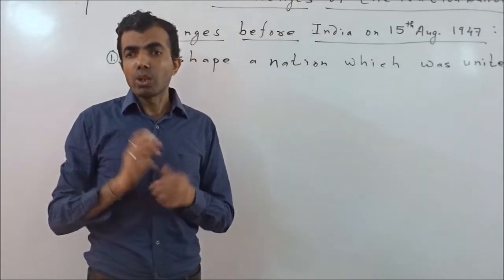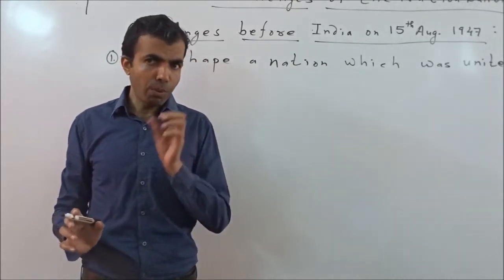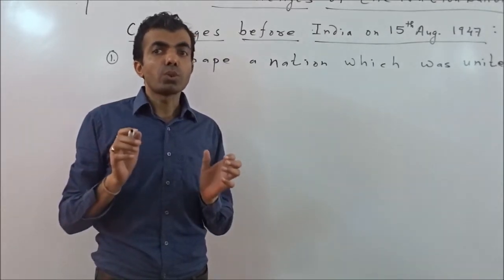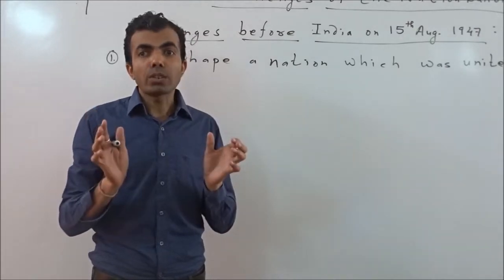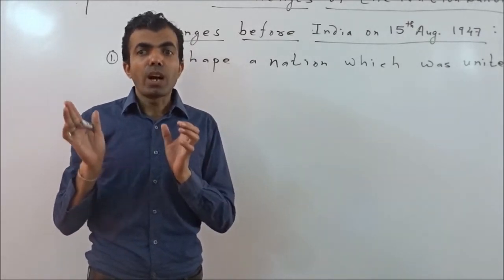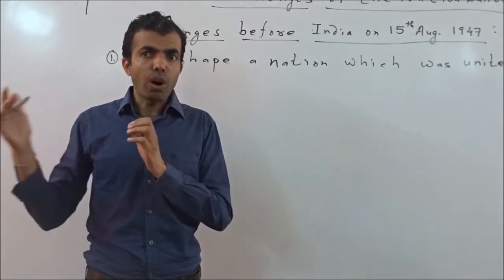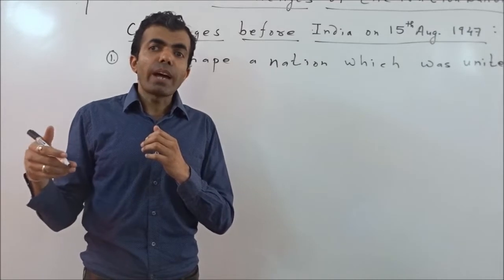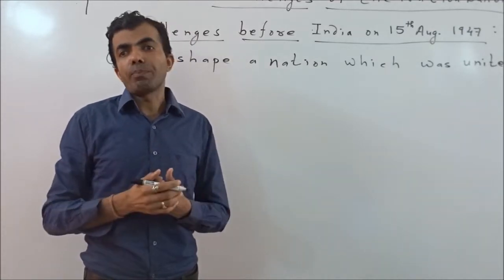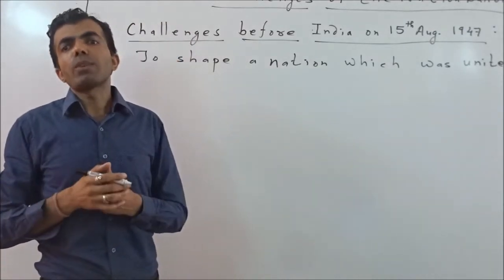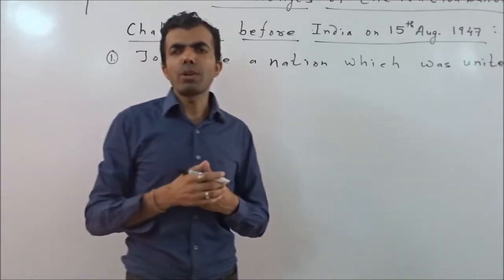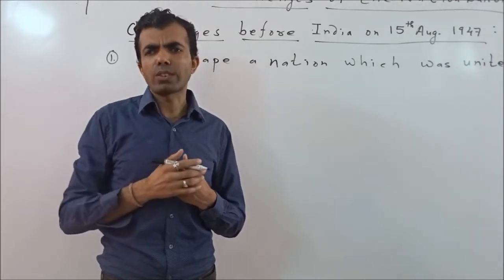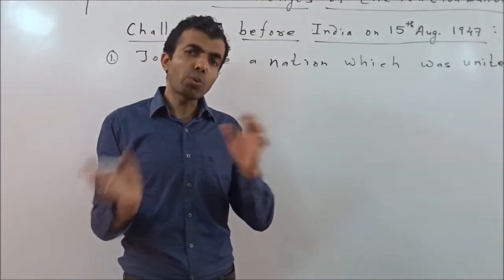The first and foremost challenge was to shape a united nation which respects the diversity, accommodates all the different strengths of the country, and further ensures unity among them, may they be of region, religion, or other kinds.